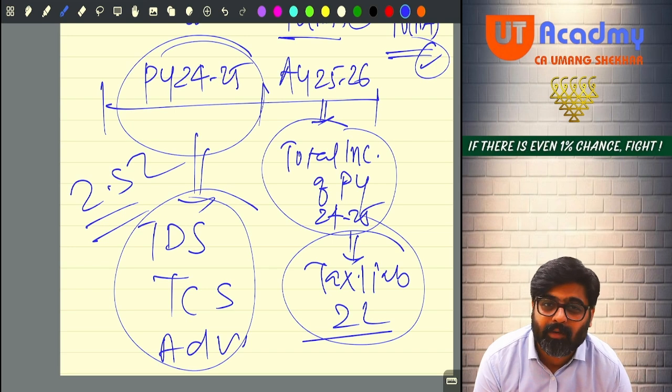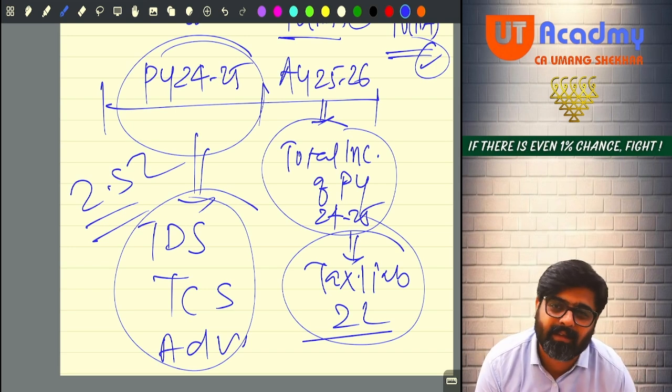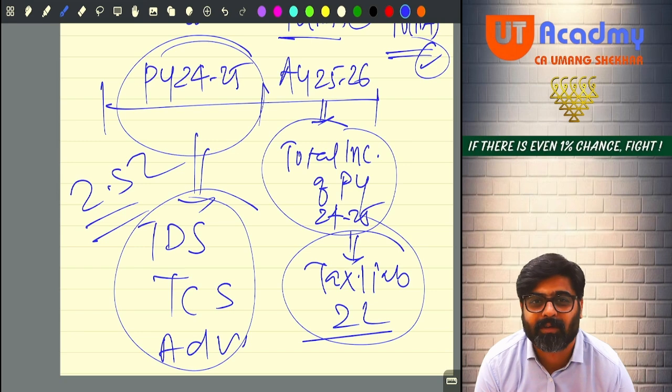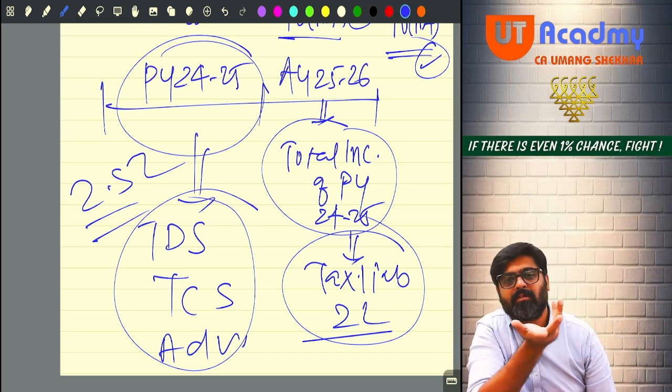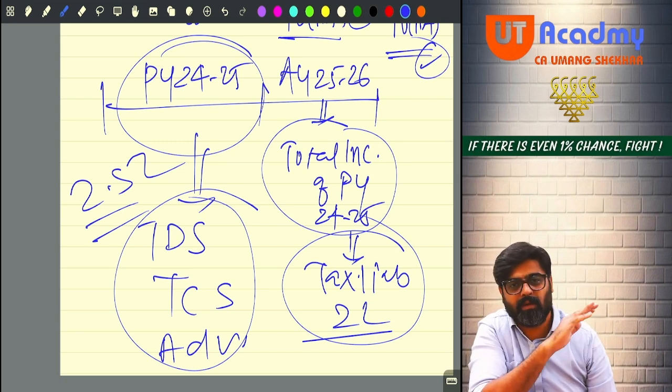Sir, 50,000 refund coming. Not your income. Ignore. Because the tax which you have paid extra, that is coming back to you. How can that be your income? Ignore that.